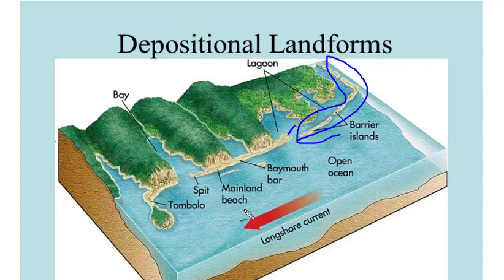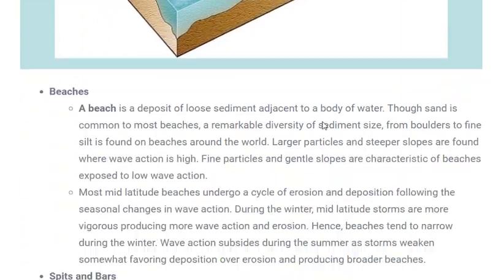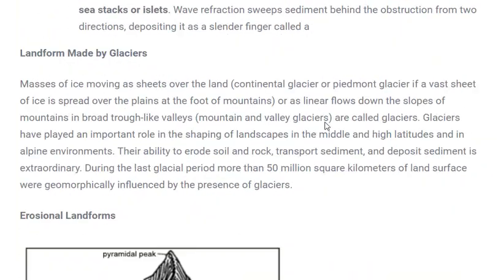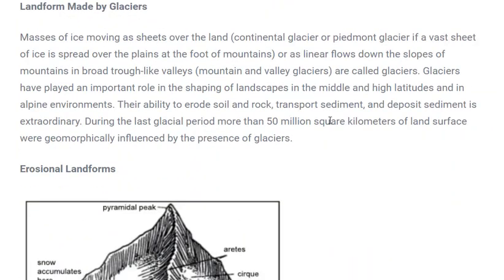Beaches are also formed in this way. Tombolos, and others, you can see all these in the images, what kind of landforms are formed due to deposition by sea waves. Next and last are the types of landform which are formed by glaciers. Glaciers will have erosional landforms as well as depositional landforms.